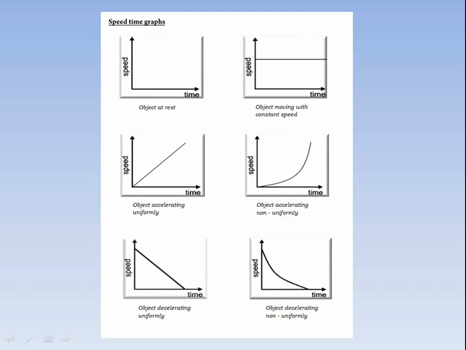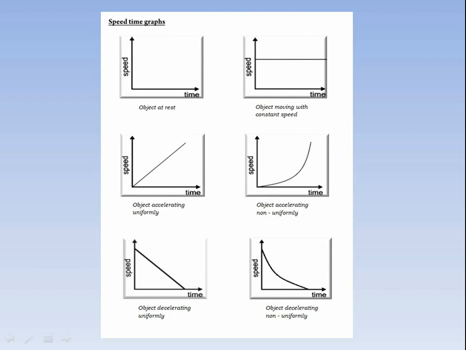In the fourth case, the object is accelerating non-uniformly. In any case of non-uniform speeding or accelerating, you have to draw a curved line. It should start from the origin or near the origin, and it is a curved line in between speed and time.